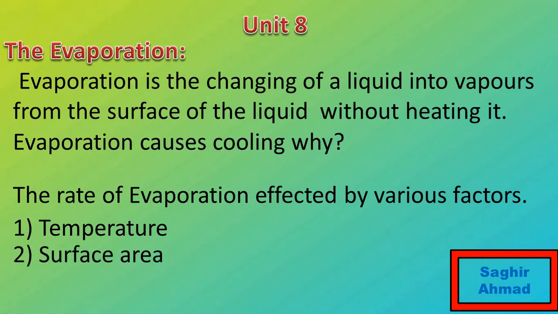And second is surface area. The question arises, why does water evaporate faster when spread over a large area? The larger the surface area of a liquid, the greater the number of molecules that have the chance to escape from its surface. Third one is wind. Wind blowing over the surface of a liquid sweeps away the liquid molecules that have just escaped. This increases the chance for more liquid molecules to escape.